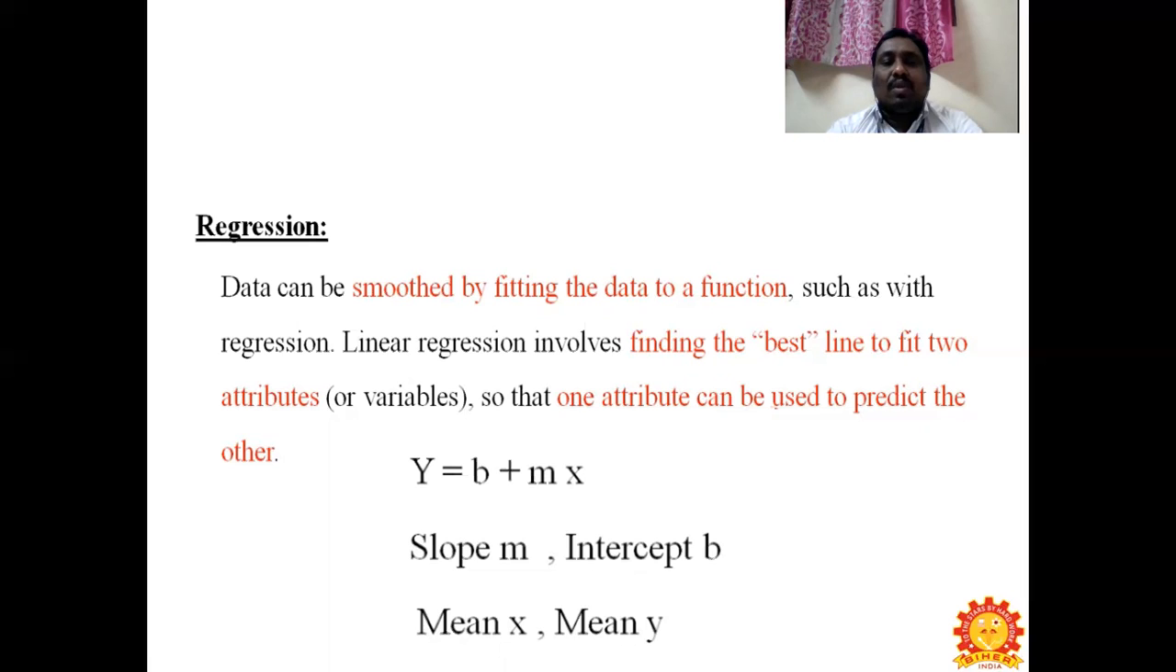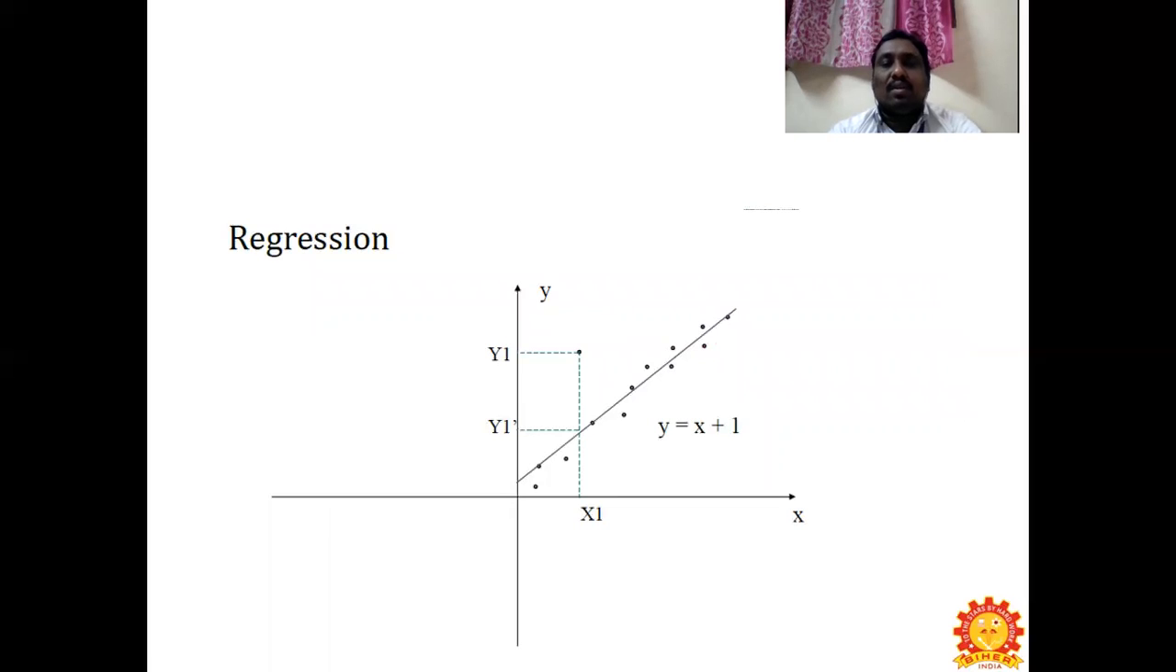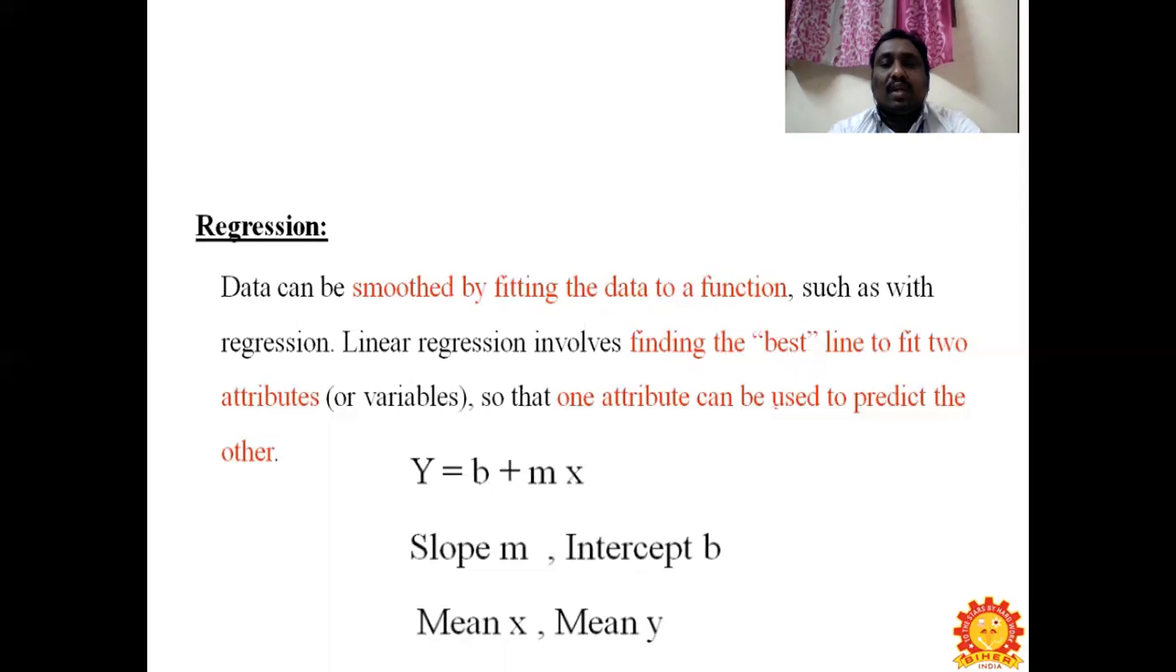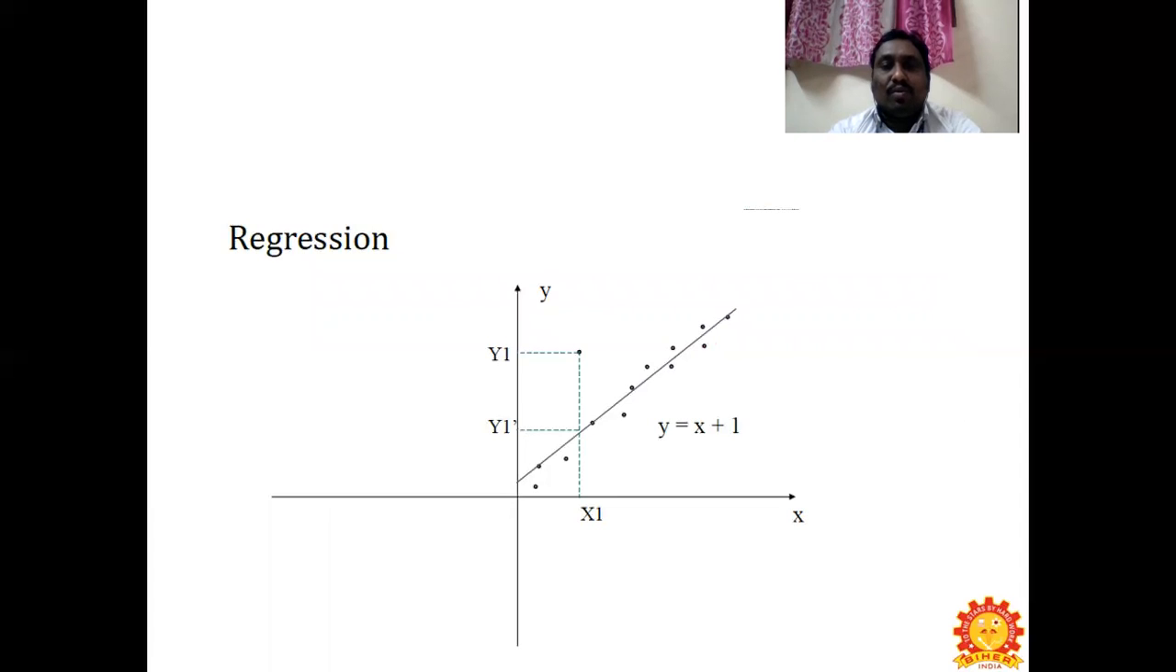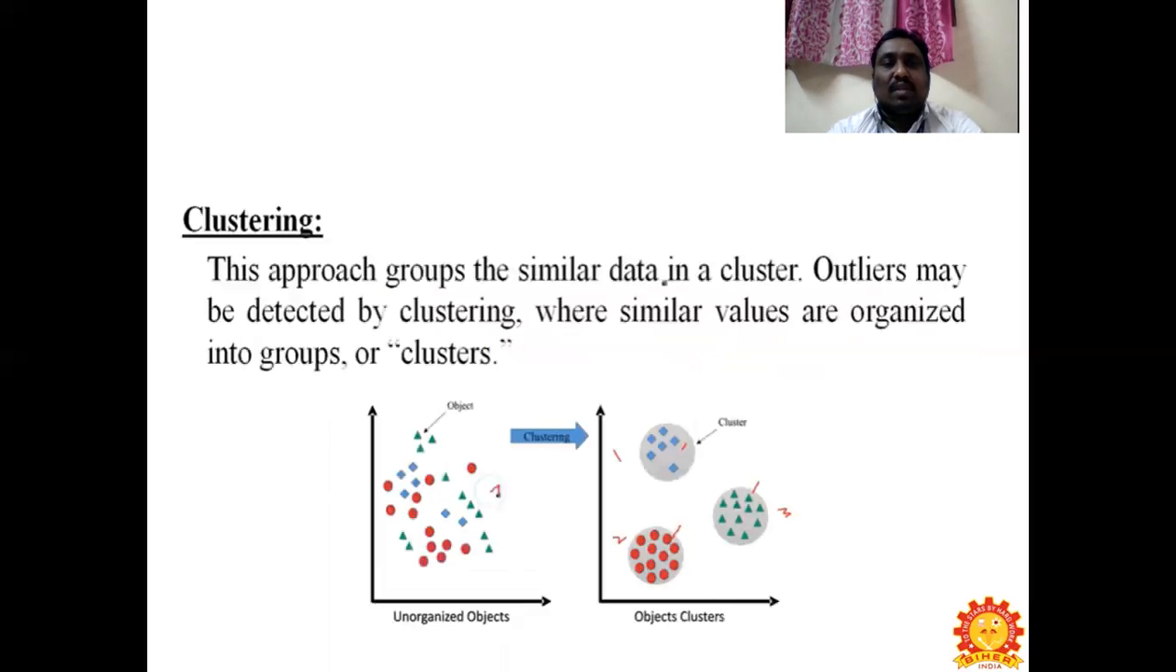It uses the slope formula. You can see y equals mx plus c. That is the formula given here, y equals b plus mx. The slope is m and the intercept is b. Mean is x and y. You can see the regression here. A graph has been plotted, and you can see the dotted attribute values fitted between lines. The nearest value will be calculated according to the slope formula. This is what the regression technique is.